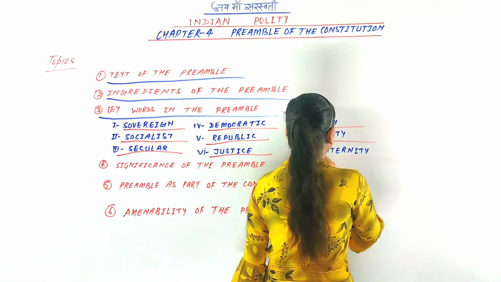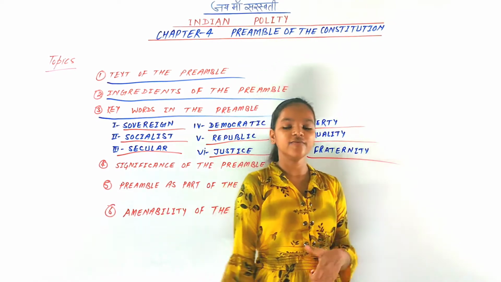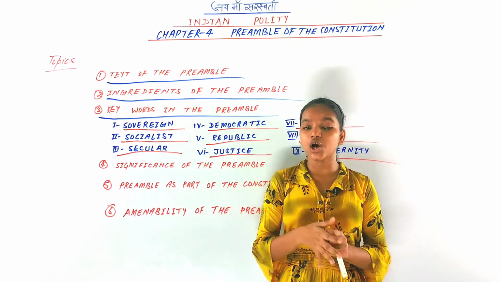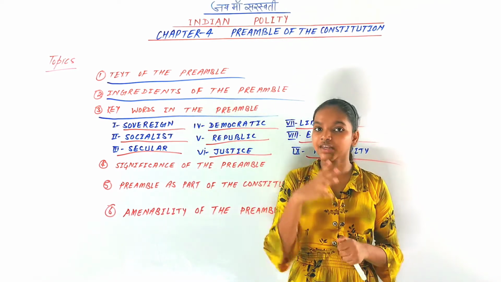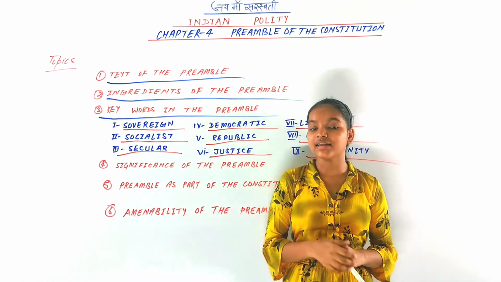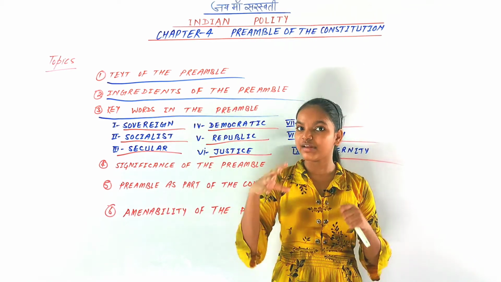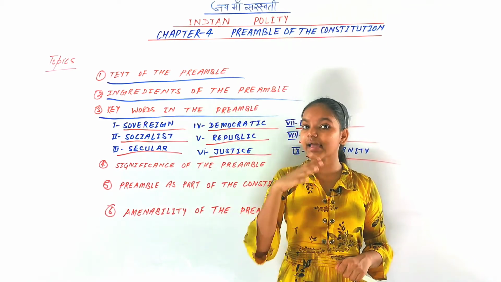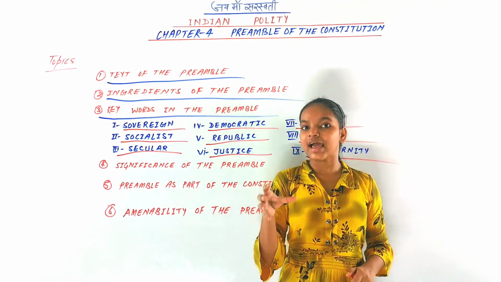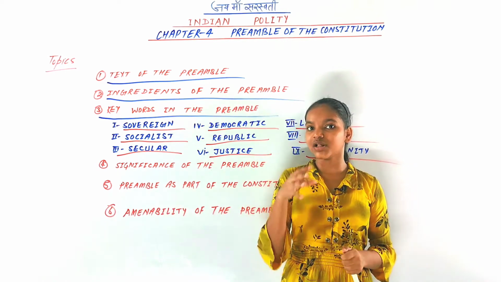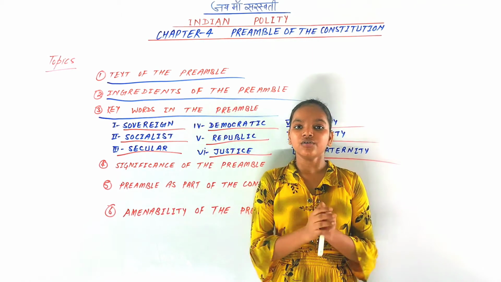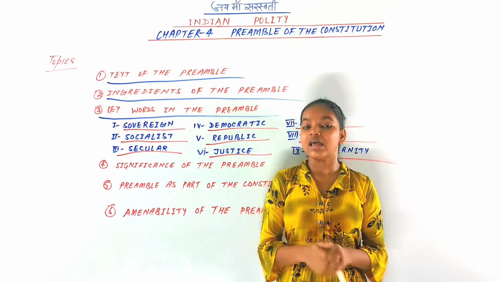So next is fraternity. What do you mean by fraternity? Fraternity means a sense of brotherhood, a common brotherhood. And fraternity, as written in the preamble of our Indian Constitution, assures two things: first, the dignity of every individual, and second, the integrity and unity of the nation. The word integrity was added by the 42nd Constitution Amendment Act of 1976. So fraternity assures these two things.